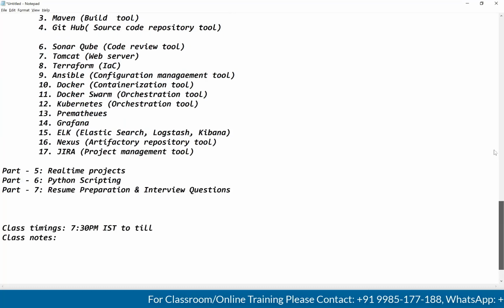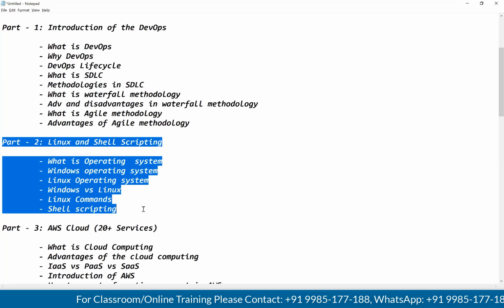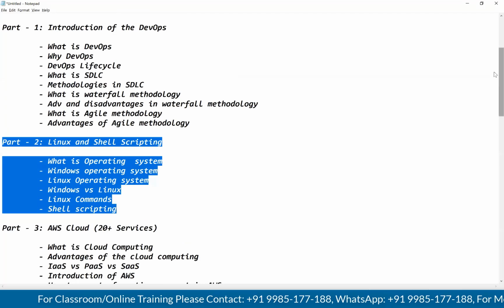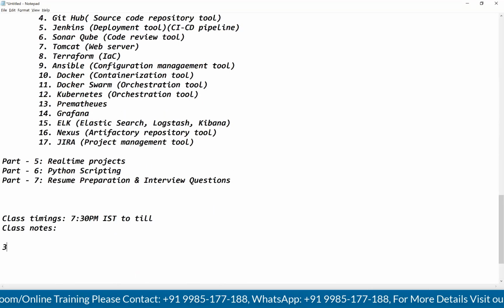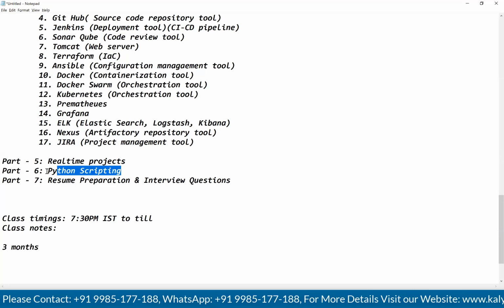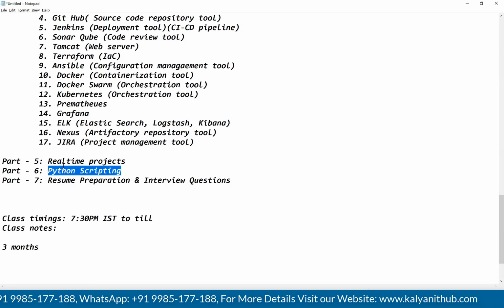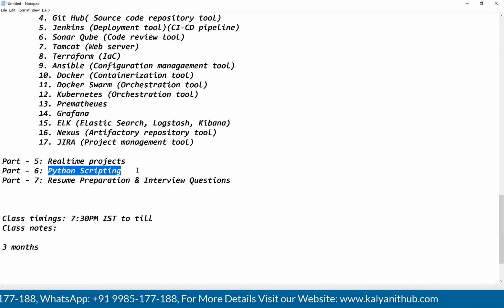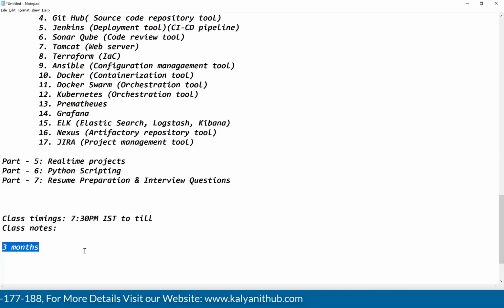Guys, observe carefully. Excluding Linux and shell scripting, I need 3 months of time, guys. Excluding Linux, shell scripting and Python scripting. Python scripting, no problem. I will take Saturdays and Sundays, and I can finish this Python scripting. Excluding Linux and shell scripting, to finish all these topics, I need 3 months of time, guys. This is the duration of the course.